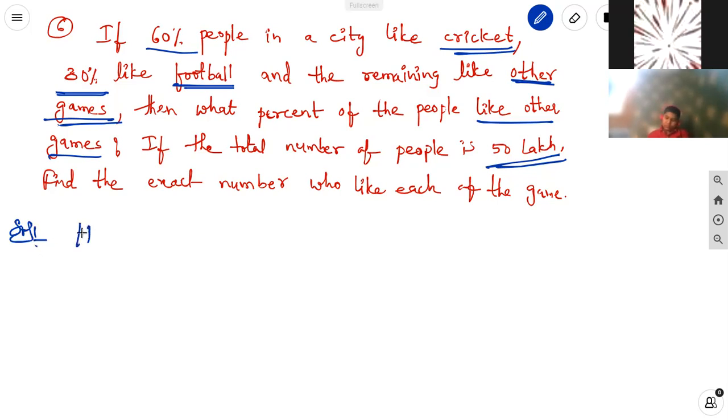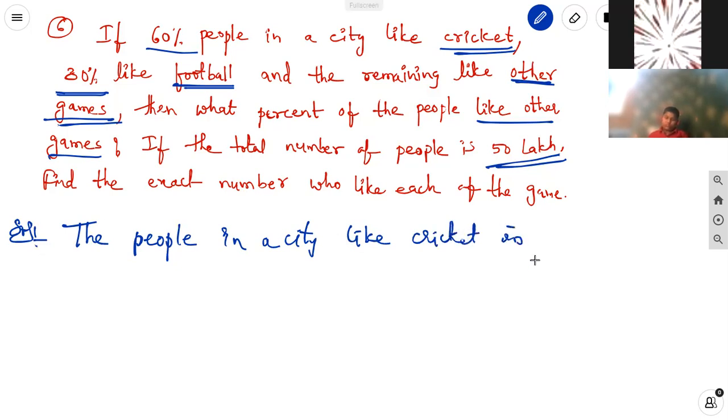The people in a city who like cricket in percentage is equal to 60 percentage.